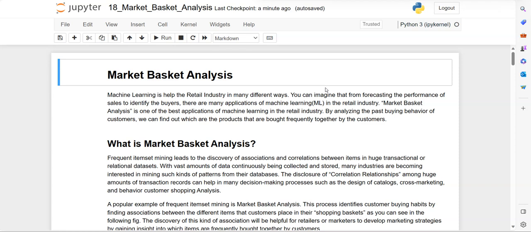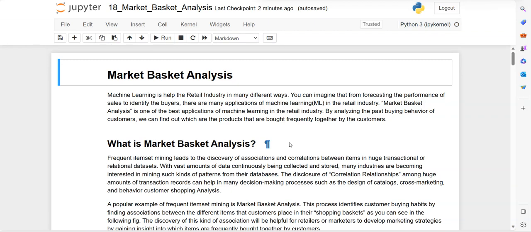Today I have come up with one interesting concept, which is market basket analysis. Machine learning also plays an important role in the retail industry where forecasting is done. That means forecasting the performance of sales to identify the buyers. There are many applications of machine learning in the retail industry, and market basket analysis is one of the best, which analyzes past data and tries to find the frequent patterns or frequent products which are bought by customers. So what is market basket analysis?